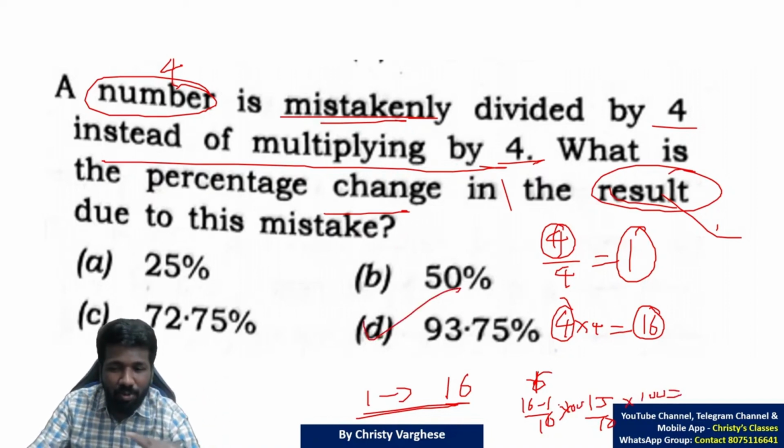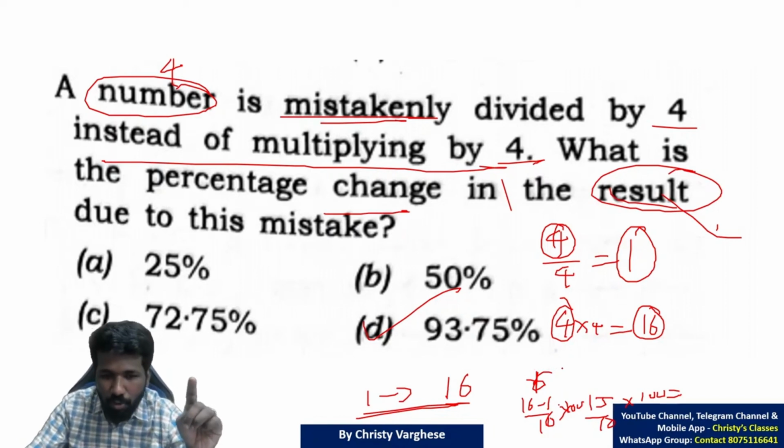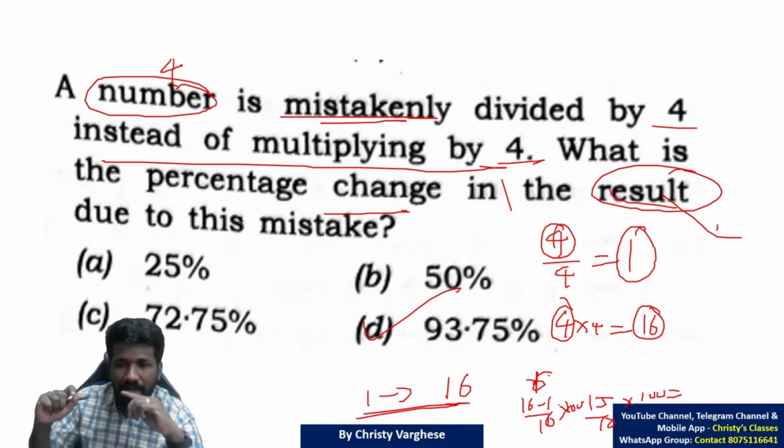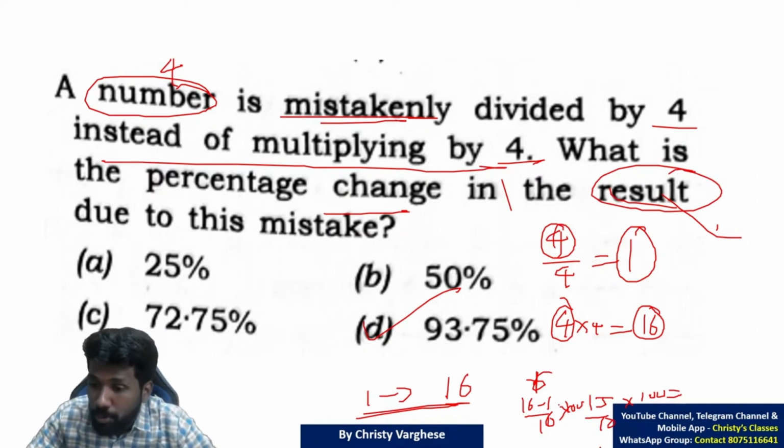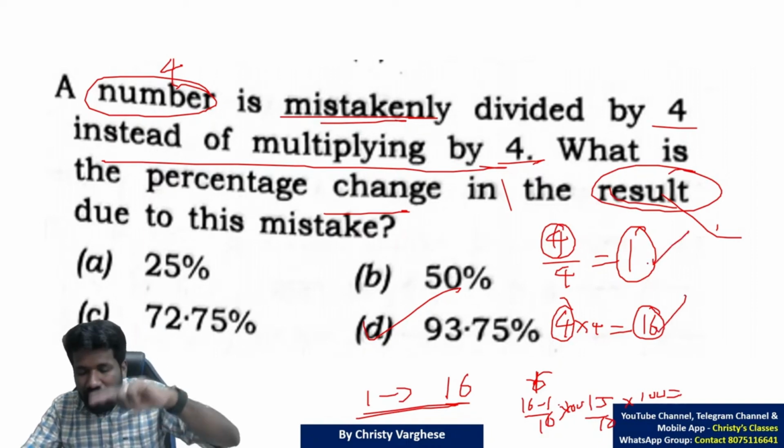Otherwise, here also you can use mental math. If you know mental math, you can do that also. How? One second, let me just check. Yeah, you were supposed to get 16 and you are getting 1. I think in between I told it the other way around.